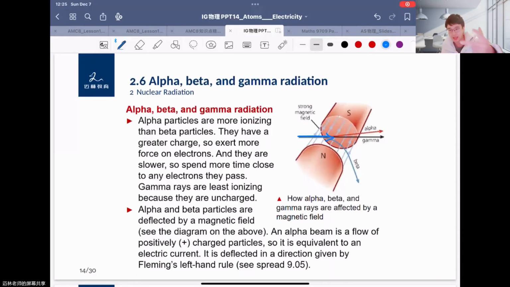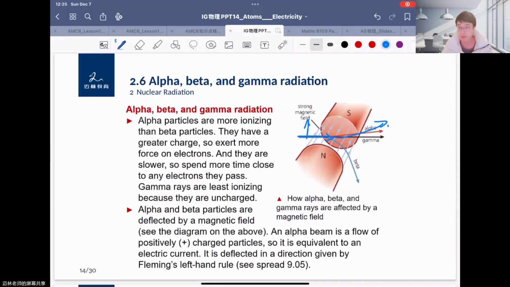So please raise up your left hand and use the left hand rule. You use your thumb to represent the force, right? The first finger represents the magnetic field, and the second finger represents the current, right? So here the field is pointing into the paper, into the screen, right? Like this way. And you can find your second finger is moving from left to right. You can find your force is upward like this way. Okay. So alpha particles will have a deflection, moving upwards.